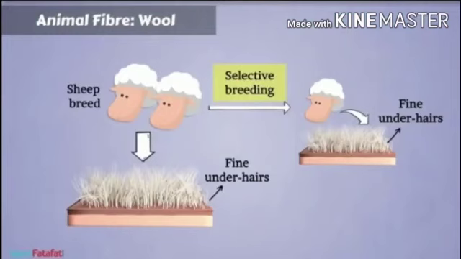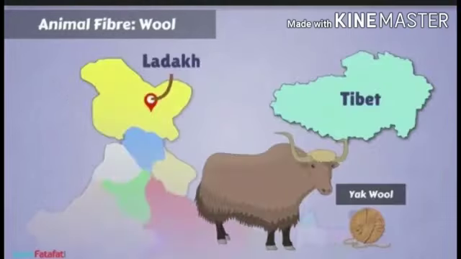Basically, the skin of sheep has two types of hairs, coarse beard hair and a fine soft underhair which is close to the skin. Wool is obtained from the fine underhair of sheep. There are some breeds of sheep which have only fine underhair. It is possible to produce organisms with desired characters by selecting parents with similar characters, such as soft underhair. The process of selecting parent sheep for obtaining special characteristics in their offspring, such as soft underhair, is called selective breeding.